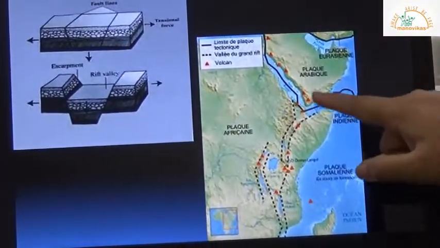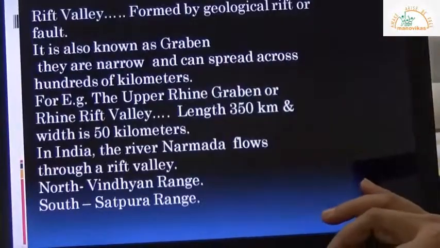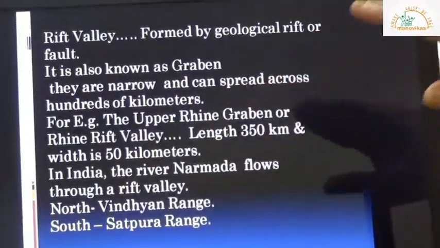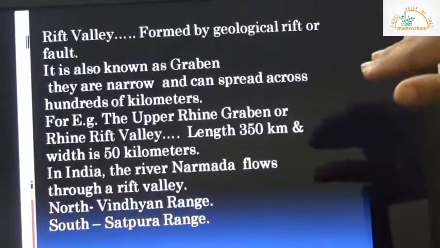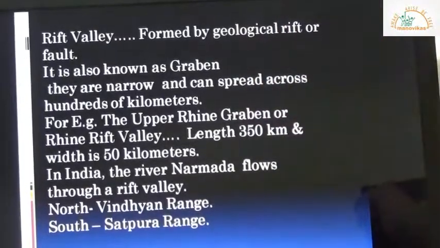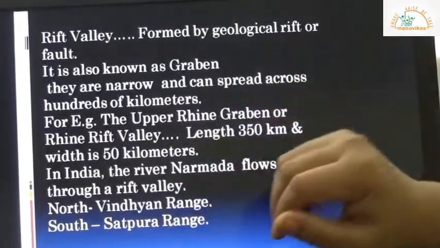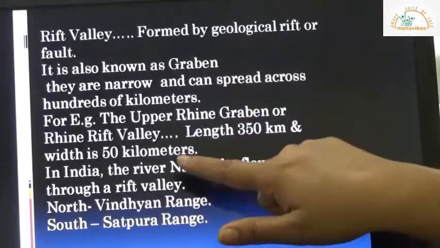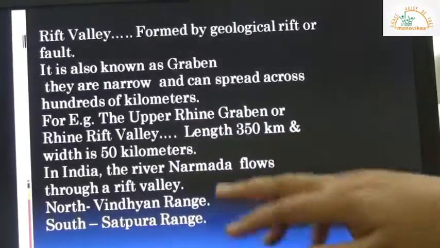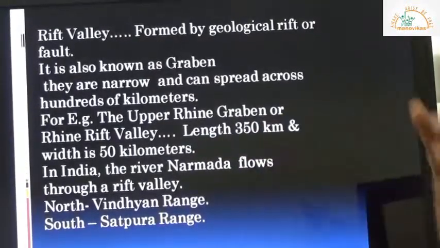This is a map showing the rift valley through which the Nile river is flowing in Africa. As we were discussing, a rift valley is the result of a geological rift or fault. A rift valley is also known as graben. Now, along with river Nile as an example, we have two more examples: Upper Rhine graben or Rhine rift valley. The length of the Rhine rift valley is 350 kilometers and its width is 50 kilometers.